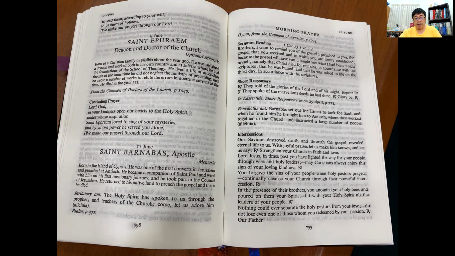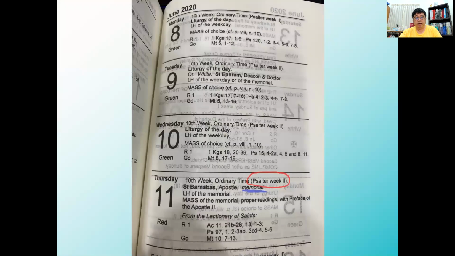After you have sung the hymn, then you need to turn to the week where 11 June can be found. For the year 2020, you can see that 11 June is in the 10th week of Ordinary Time, Psalter week 2.